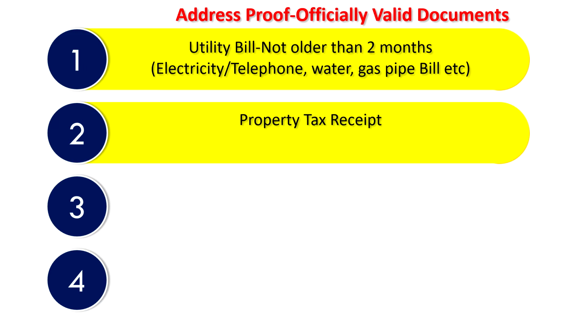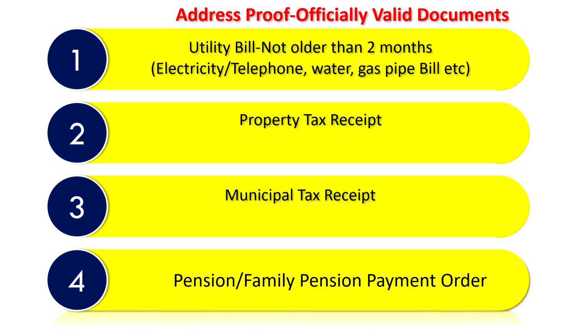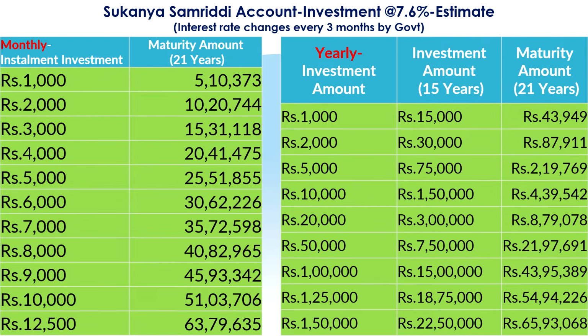Or you may also submit a property tax receipt, a municipal tax receipt, or a pension or family pension payment order, in which you will find the latest address. Any of these can be submitted as address proof by the parent or guardian.